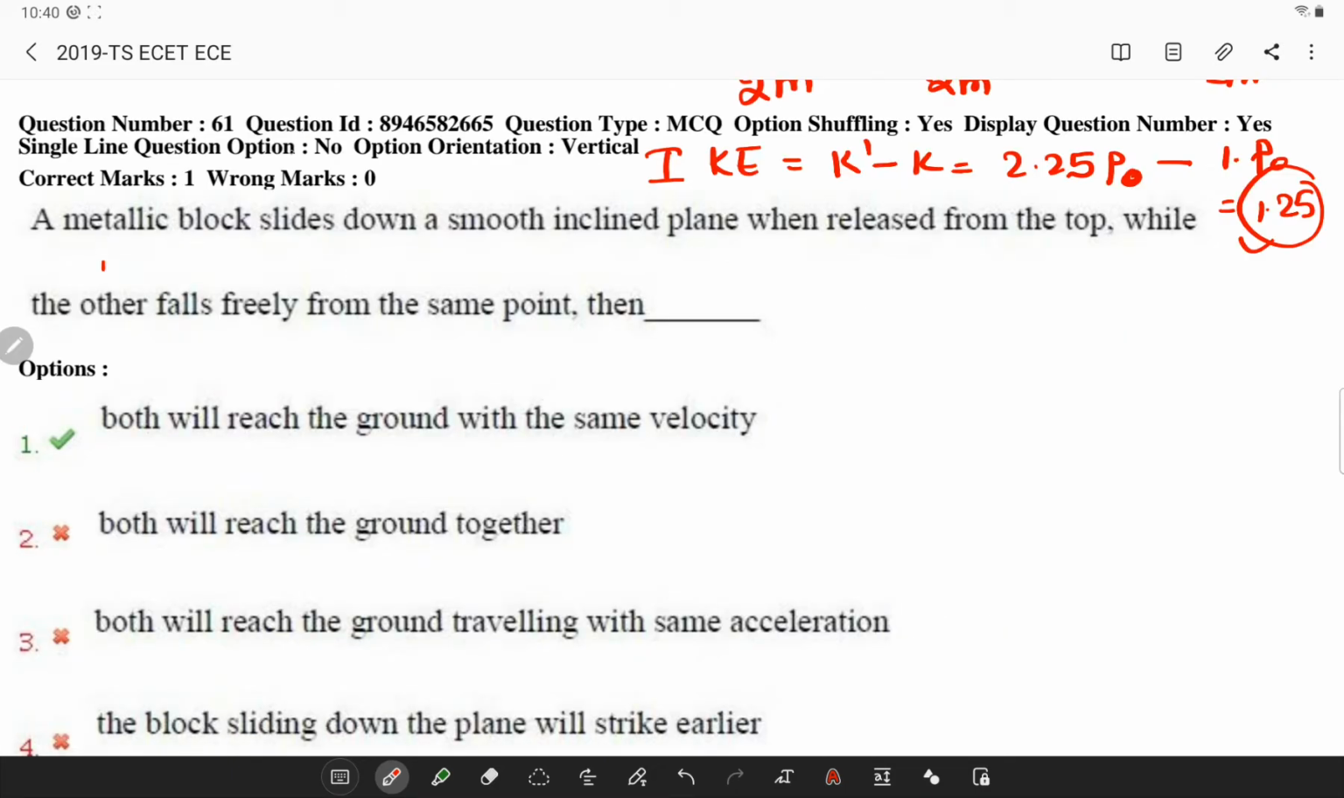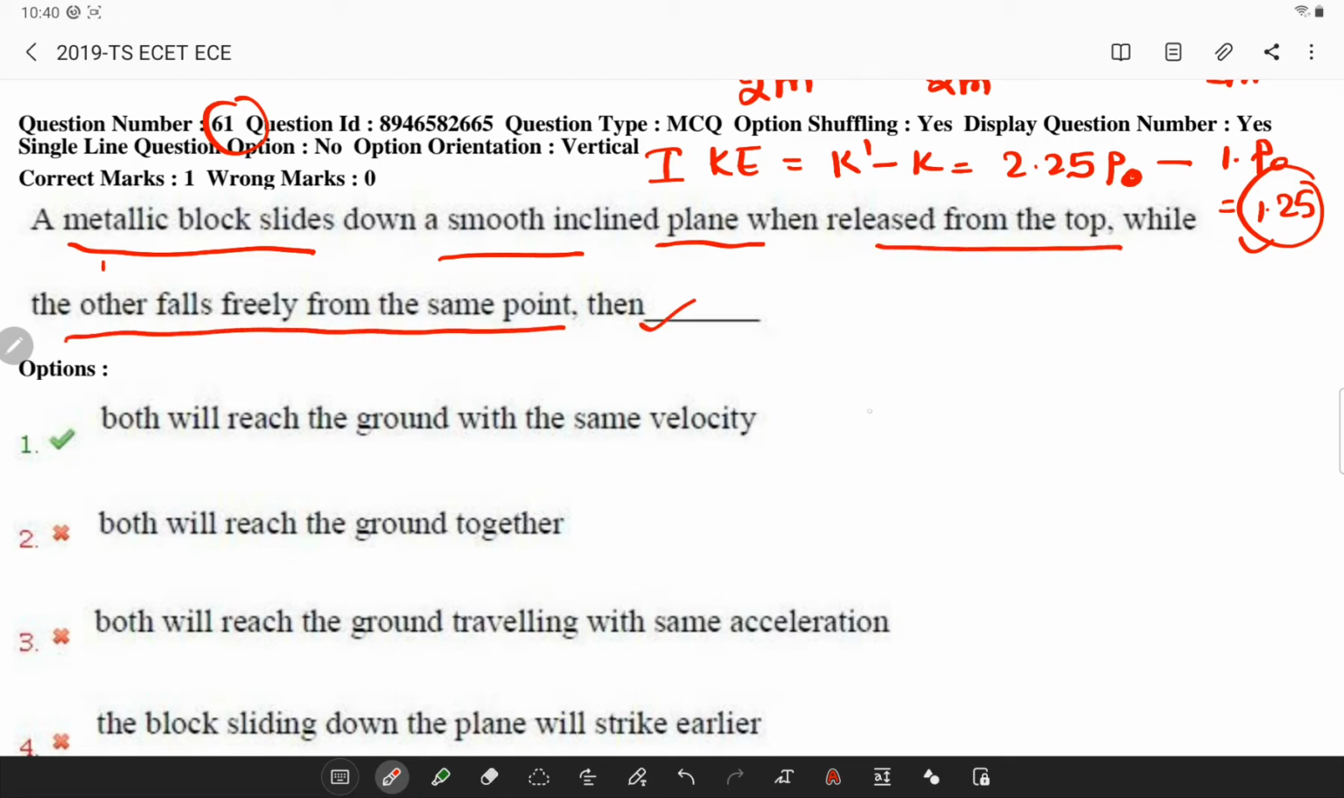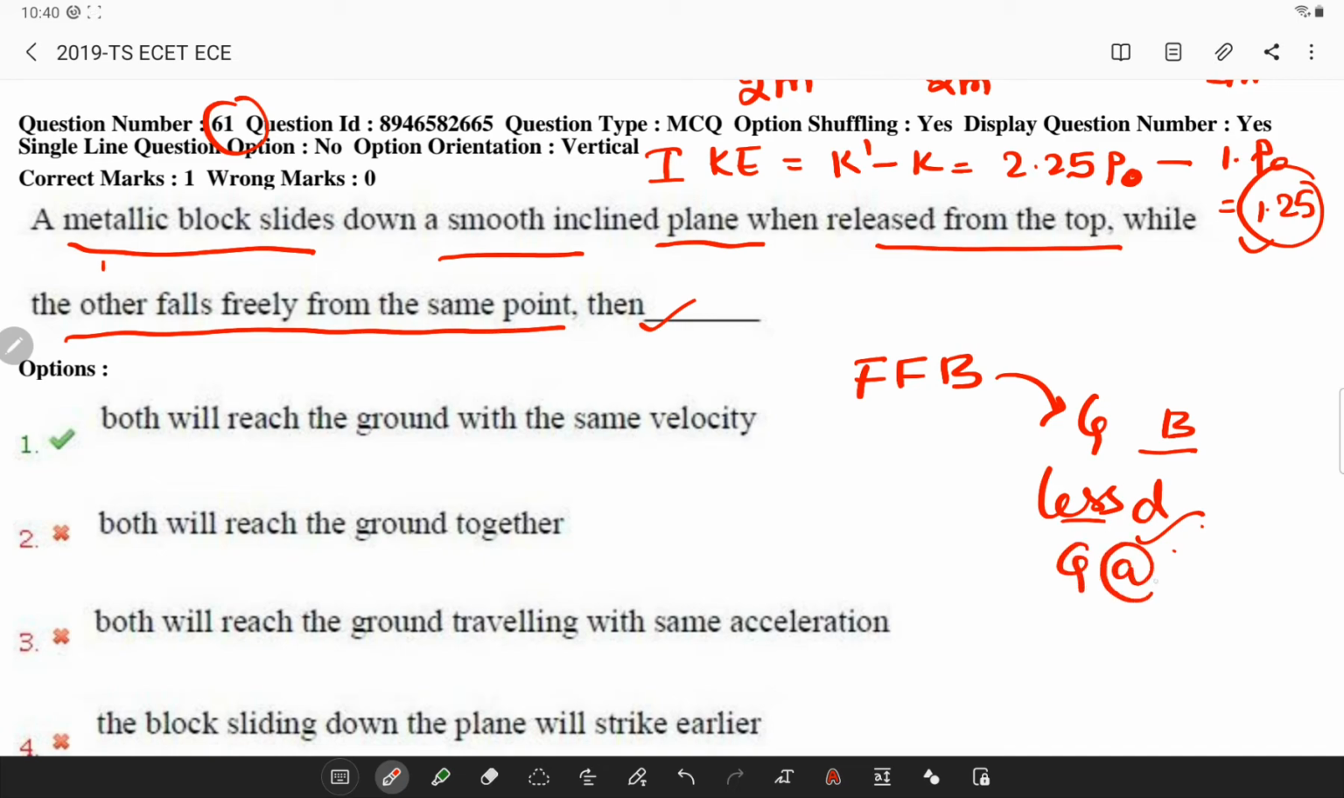So let's go to question number 61. A metallic block slides down a smooth inclined plane when released from the top, while the other falls freely from the same point. Basically the free falling body will reach the ground first because it has to travel less distance, and it will also have greater acceleration. But both the blocks will reach the ground with the same speed because the potential energy of both decreases by the same amount, which gets converted into kinetic energy.